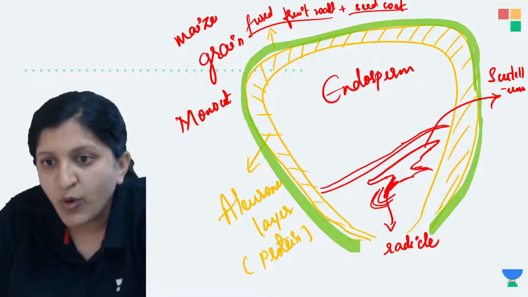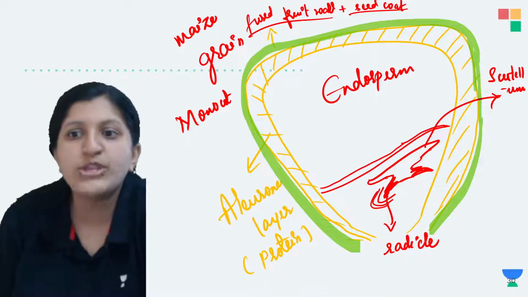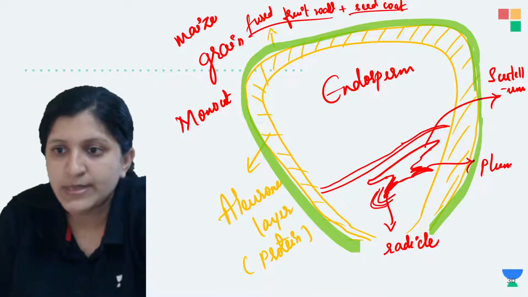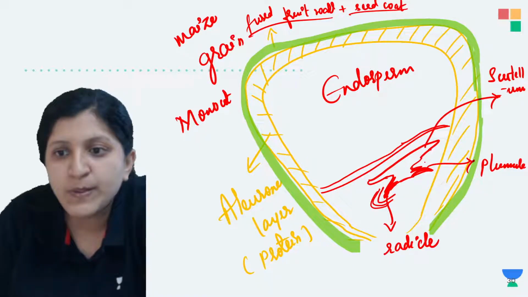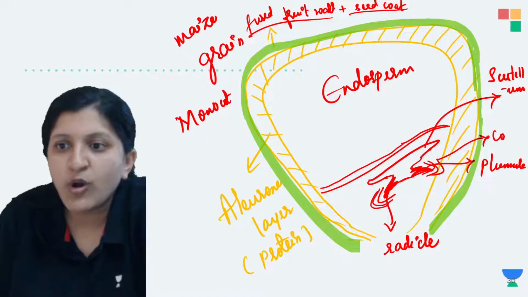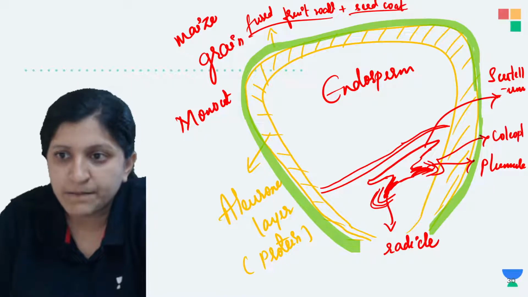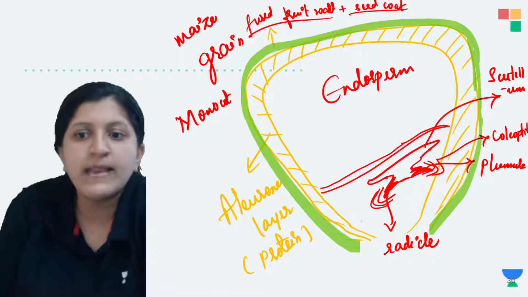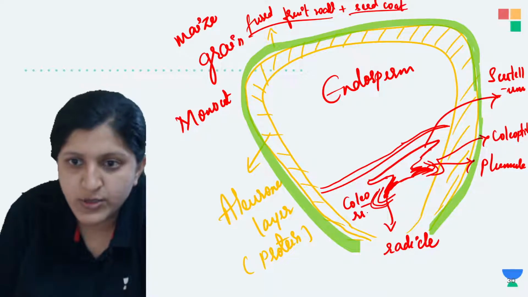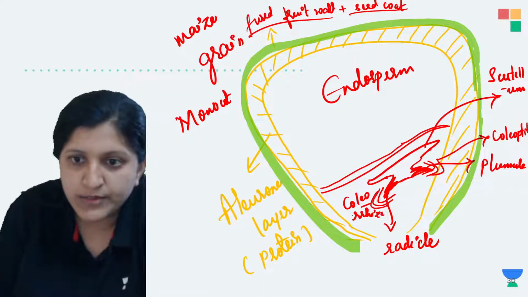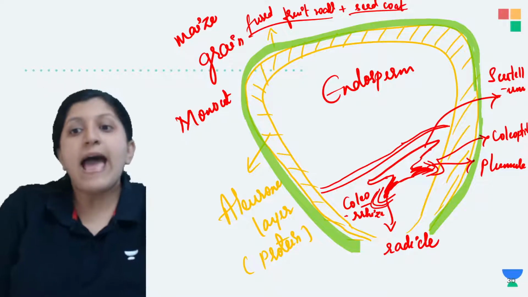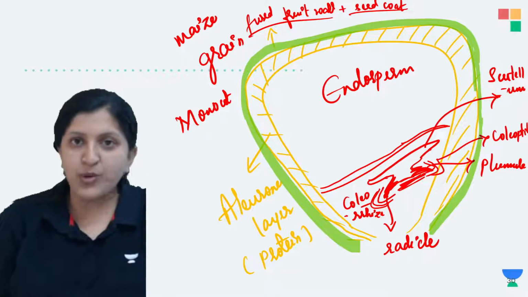Okay, and now what you see, this is the plumule which will give rise to the shoot system. So I'll just label this. So this one is the plumule, and this plumule is also covered by a protective covering, which we call the coleoptile. Okay, so there is a coleoptile, and this one is the coleorhiza. Alright, so these are the protective coverings which are there, and this itself is the embryo actually.